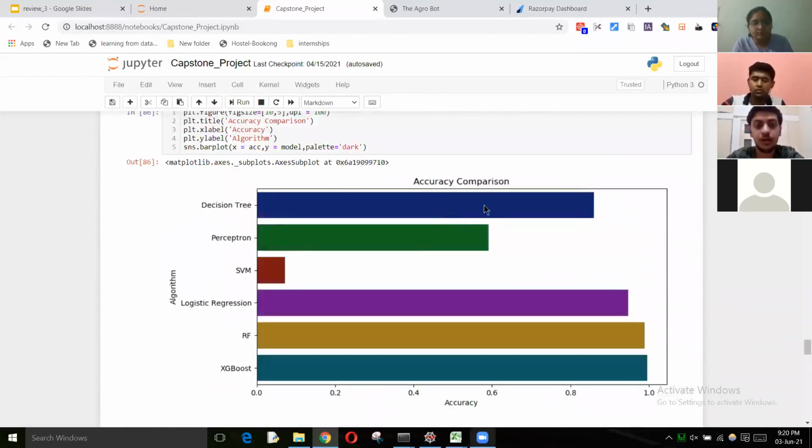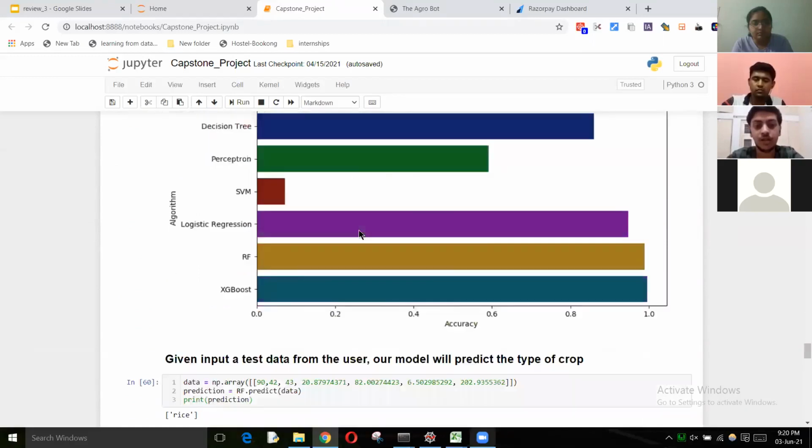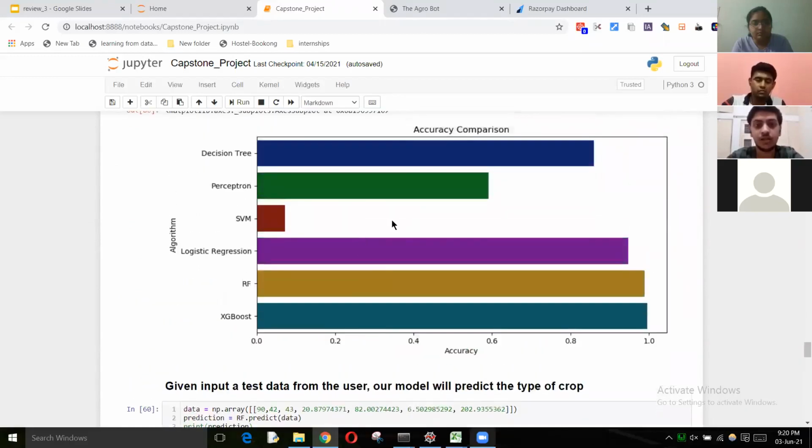Moving on, this is the accuracy comparison chart of the various models on which we have worked. Here you can see that random forest is one of the highest accuracy giving models. So we have tried to work on that in our whole project and the prediction part.